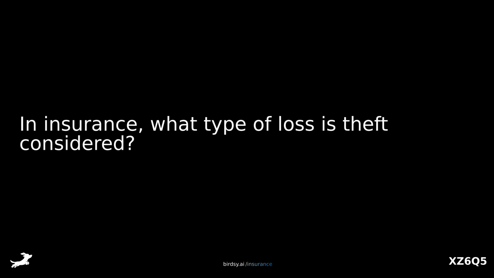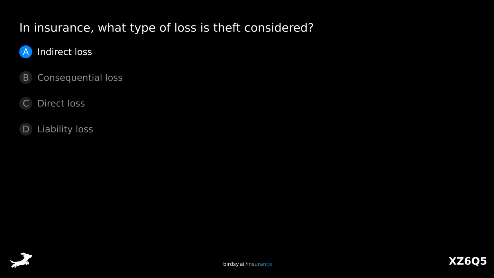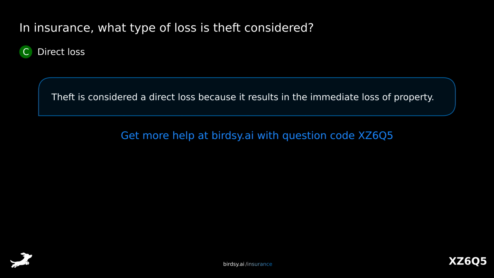In insurance, what type of loss is theft considered? Is it A, indirect loss? B, consequential loss? C, direct loss? Or D, liability loss? The answer is C, direct loss. Theft is considered a direct loss because it results in the immediate loss of property.